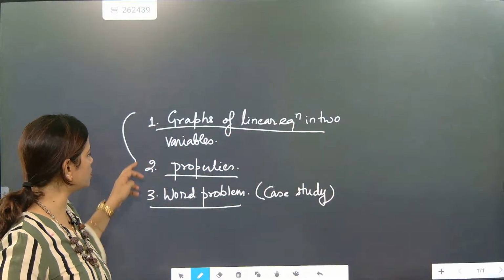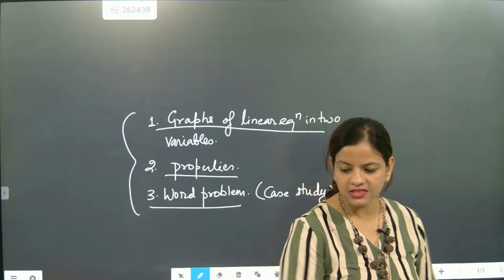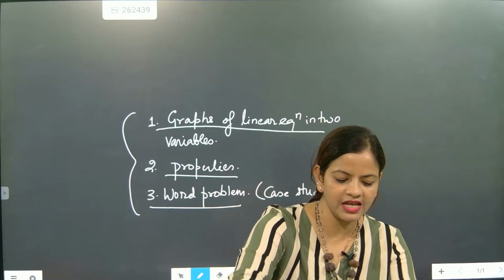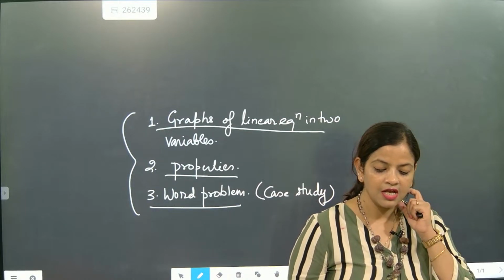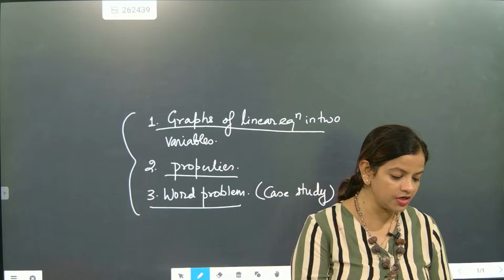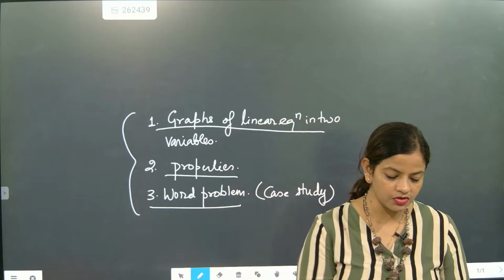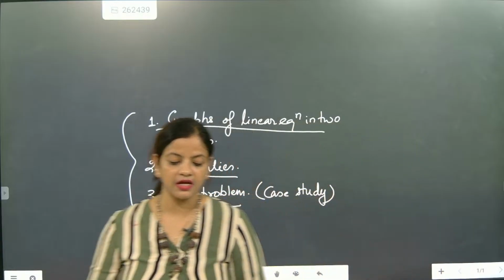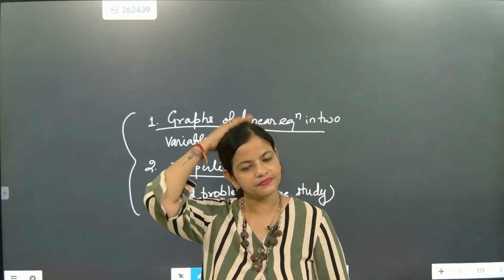So if somebody asks you, linear equation in two variables will come for how many marks? Algebra will be total 20 marks. So linear equation in two variables will generally come for 6 to 7 marks. Okay. So now we are going to start our work. Get ready for it. First we will start with properties. Get ready children. Are you ready for it?